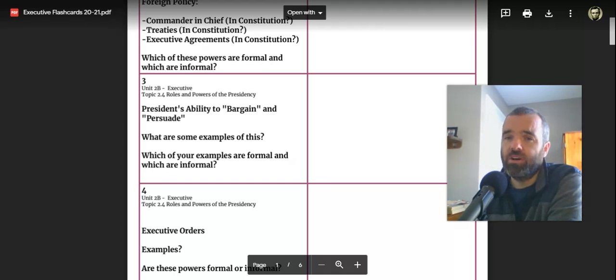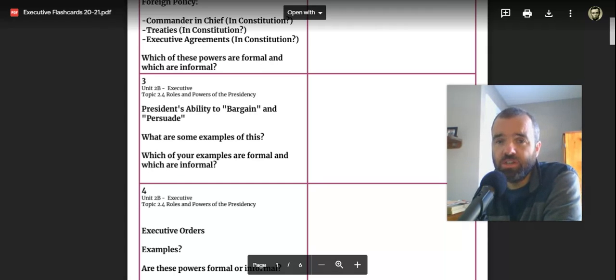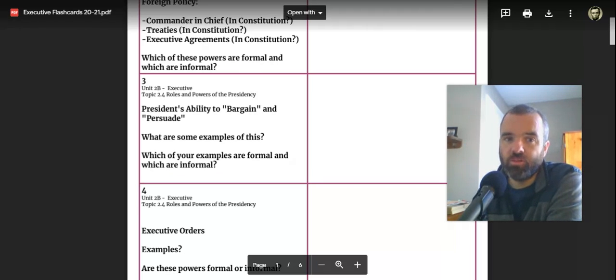They can offer to focus on certain issues for people in Congress. They can also go directly to the American people using the bully pulpit, using the media, using the State of the Union address, using social media, using television. And these are all basically informal powers that the president has to persuade Congress to do what he or she wants them to do.